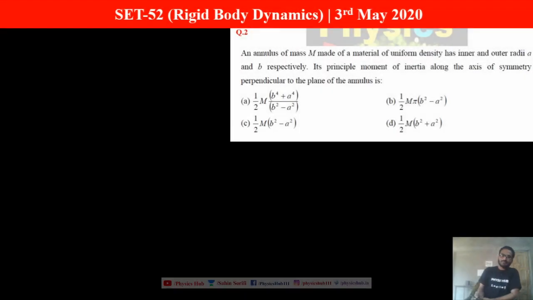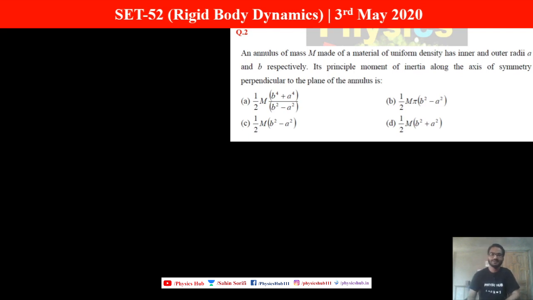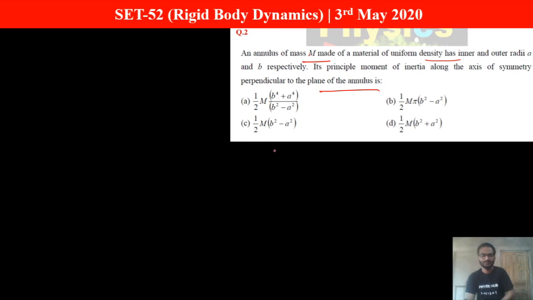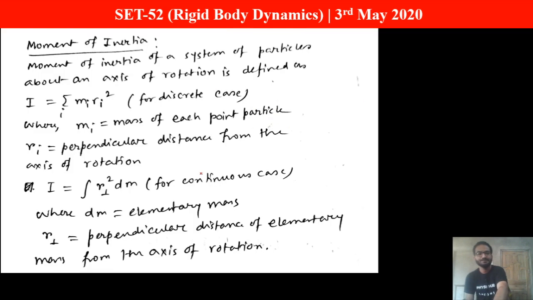Okay, so let's move forward to the next question, question number 2. This question reads like this: an annulus of mass m made of a material of uniform density has inner and outer radii a and b respectively. Its principal moment of inertia along the axis of symmetry perpendicular to the plane of the annulus is, and you are given 4 options. So let's look at the hint for this question.